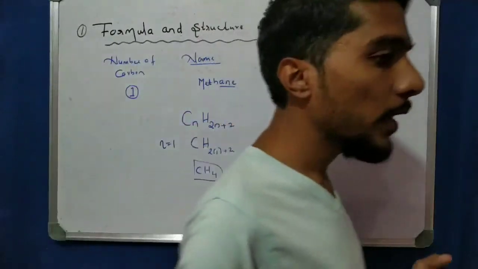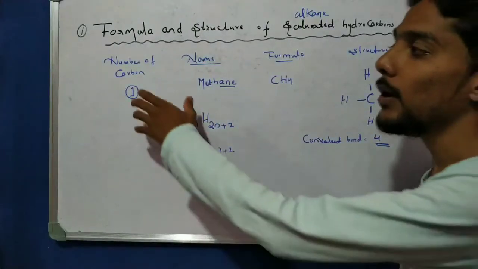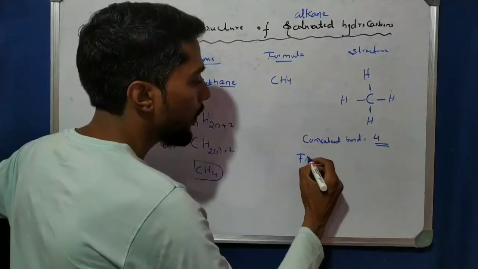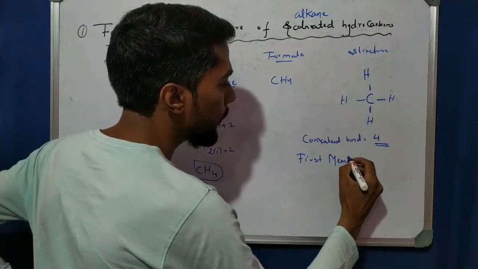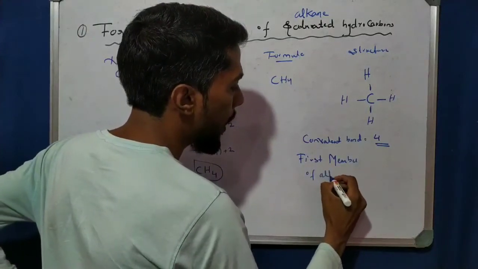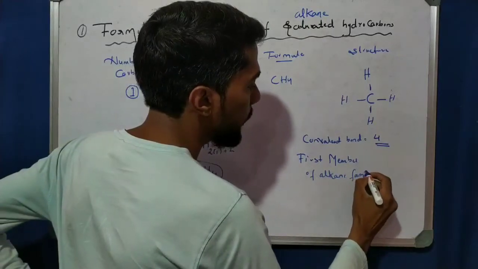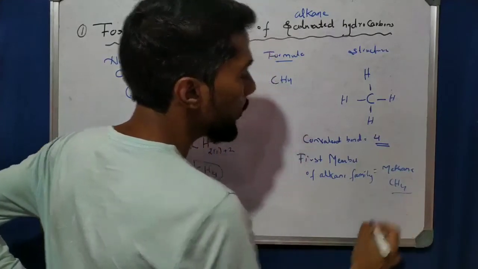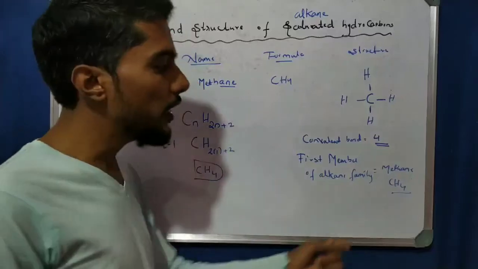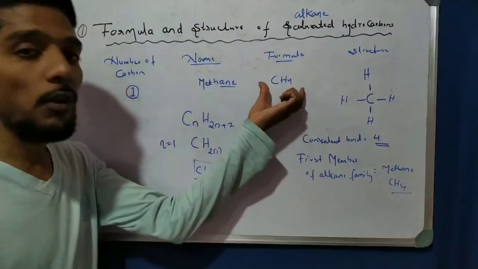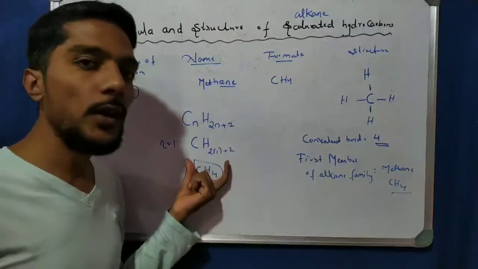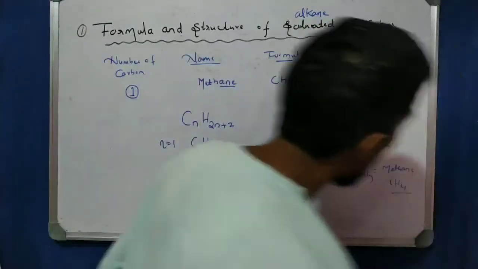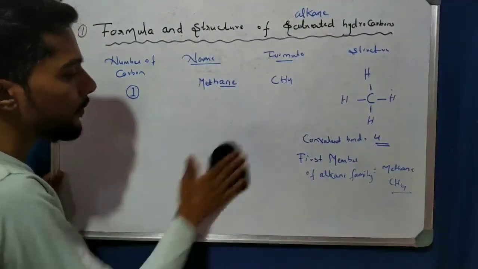So now this first one, this is the first alkane. It is called the first member of the alkane family, that is nothing but methane. So very important, you have to remember that the first member of the alkane family is methane, CH4. If you do not remember the formula, you have to remember meth is equal to 1. Now put the value here, and we get the formula automatically. So that is methane. So this one thing we have to learn. Now write down all these things.